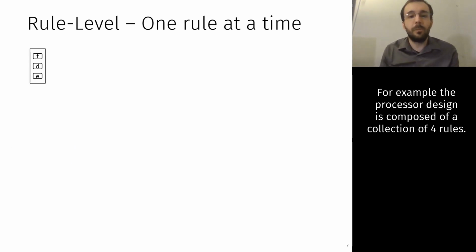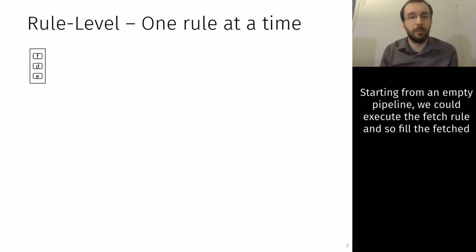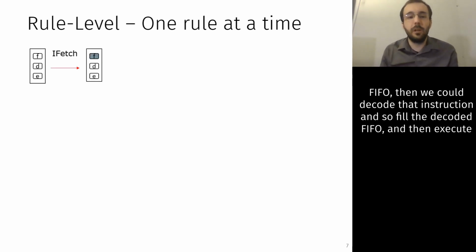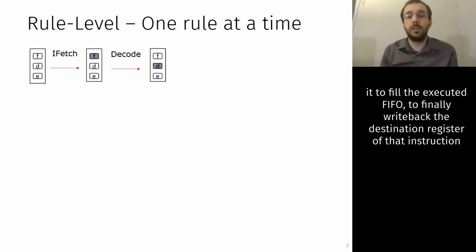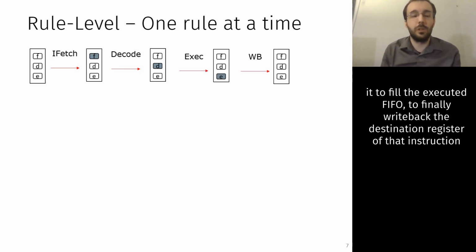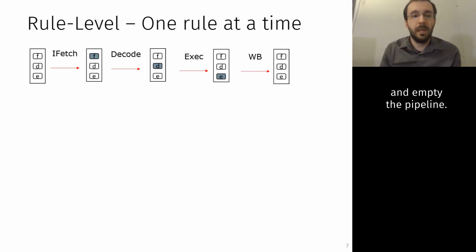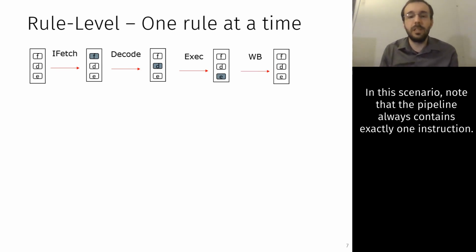For example, the processor design is composed of a collection of 4 rules. Starting from an empty pipeline, represented here, we could execute the fetch rule and so fill the fetched FIFO. Then we could decode that instruction and so fill the decoded FIFO, and then execute it to fill the executed FIFO, to finally write back the destination register of that instruction and empty the pipeline. In that scenario, note that the pipeline always contains exactly one instruction.